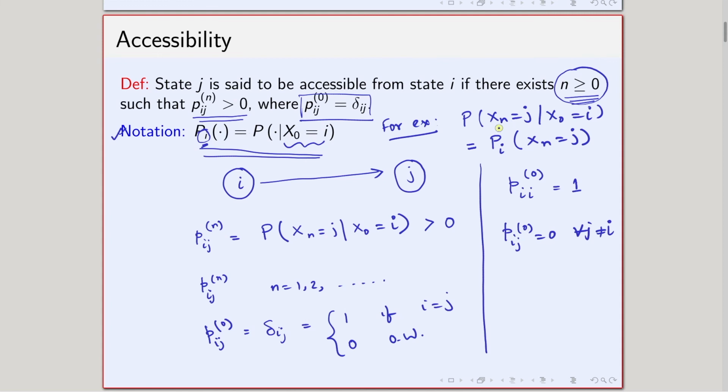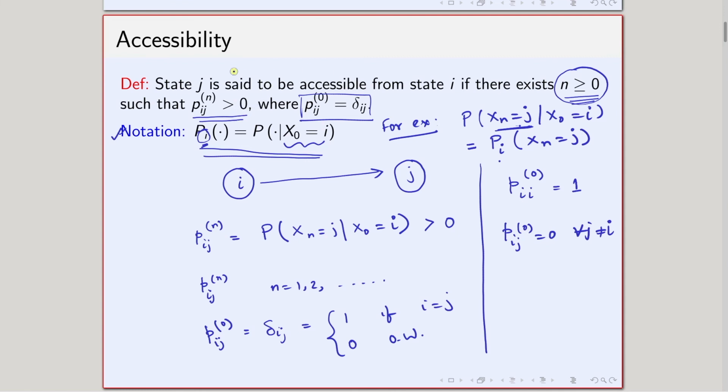I am trying to see the probability of some event. In this example, I am trying to find out the probability of X_n equals j given X_0 equals i, that I will write as P_i(X_n = j). Okay. So, with that notation and with this definition of accessibility, let us proceed.